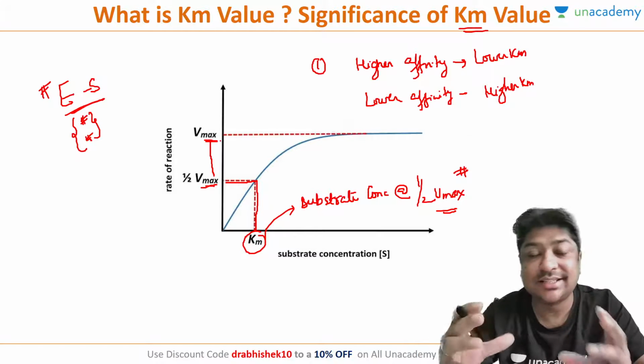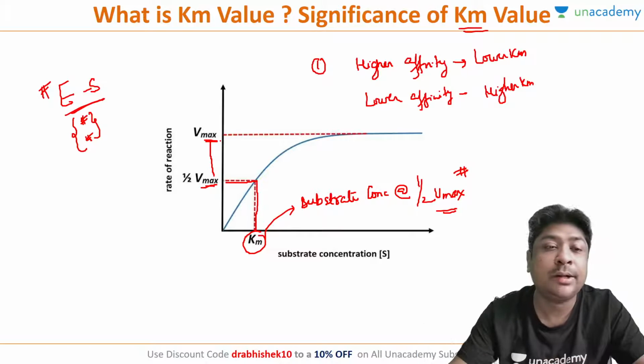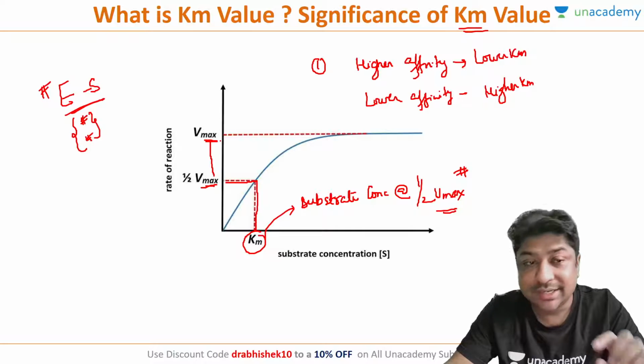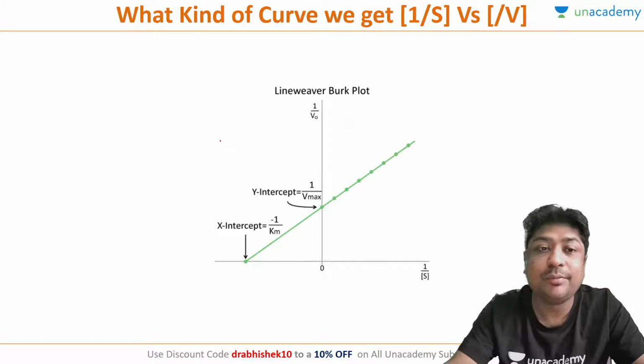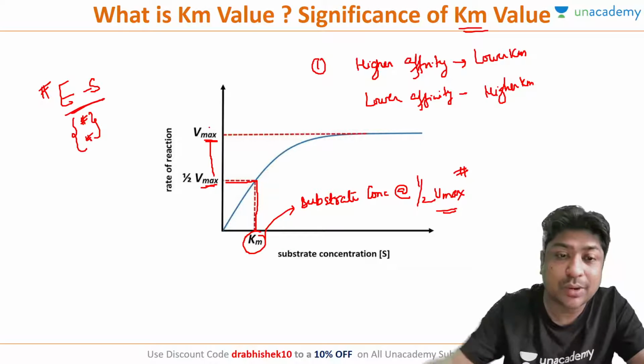So as long as the enzyme substrate pair remains the same, the Km value will remain the same if you have no inhibitor or no activator. Is this clear, all of you? Is this clear of what a Km value is? Next, once we have understood Km value, how do you calculate Km?